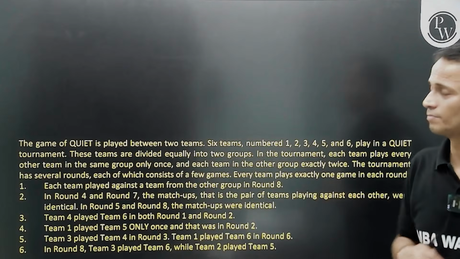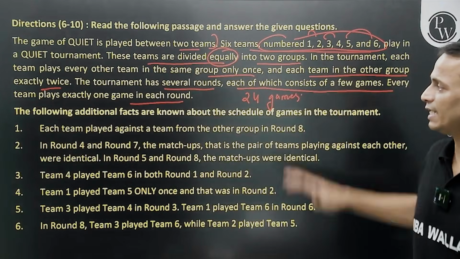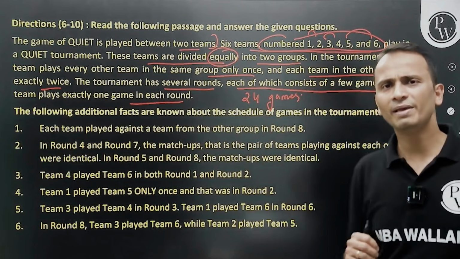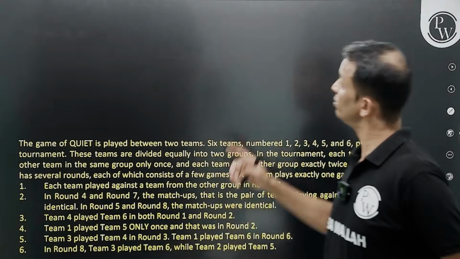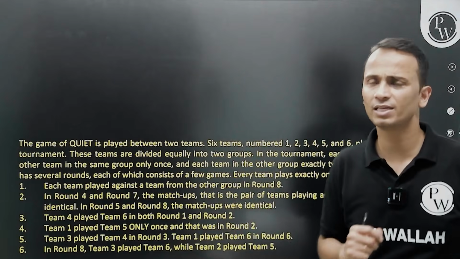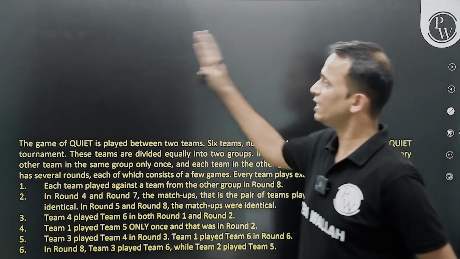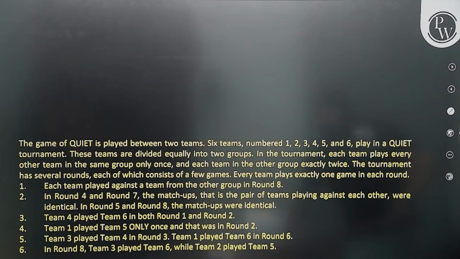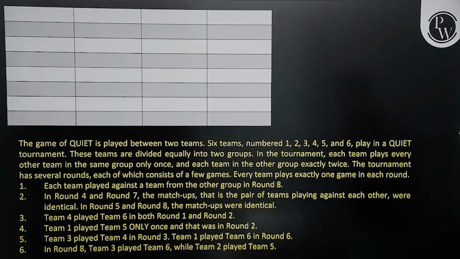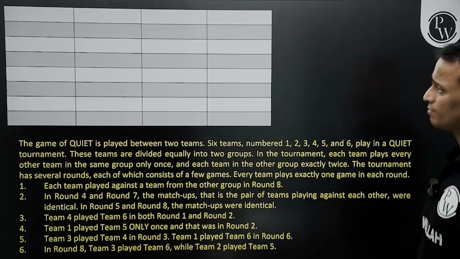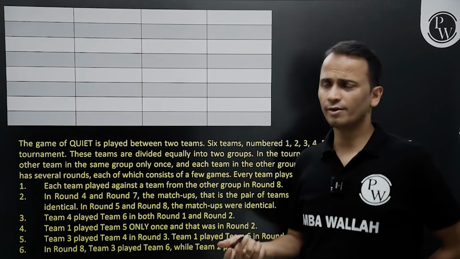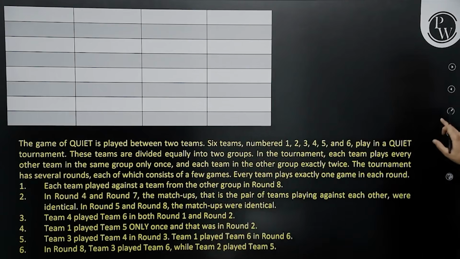Let's go back to it. So now we understand that there are 8 rounds and every round has 3 matches, so I'll make a table accordingly. In this empty space, I'll quickly make a table, 8 rounds and every round has 3 matches. All right, let's do that. So friends, I have made an empty table here, and let me write the rounds first of all.